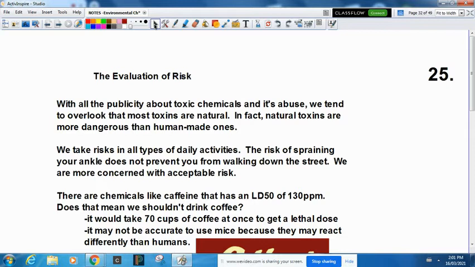We are more concerned with what's an acceptable risk, right? Even coffee. There are chemicals like caffeine that has an LD50 of 130. Does that mean we shouldn't drink coffee? Well, it would take 70 cups of coffee at once to get a lethal dose. Now, your stomach can't even hold that much liquid, so it's not of a concern. And this number may not be as accurate because the testing was done on mice. Now, I did look it up.